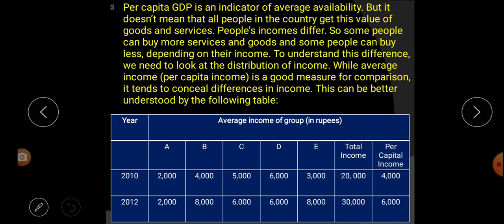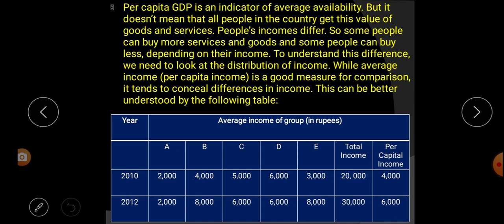While average income, that means per capita income, is a good measure for comparison, it tends to conceal differences in income. This can be better understood by the following table. Let us understand by the following table.